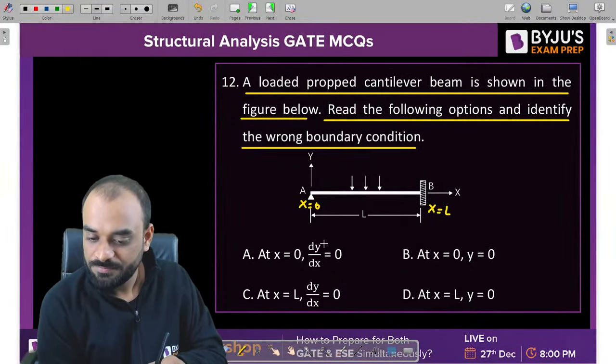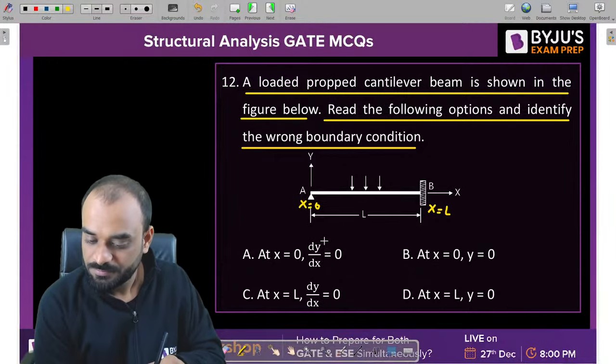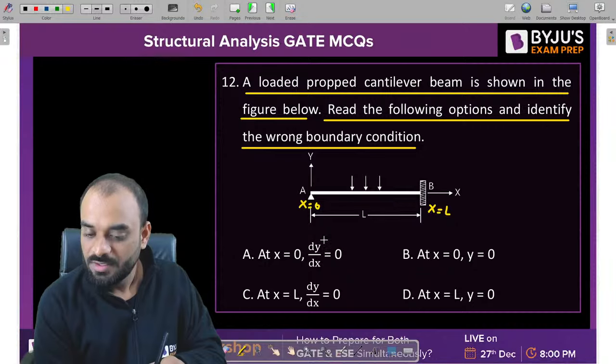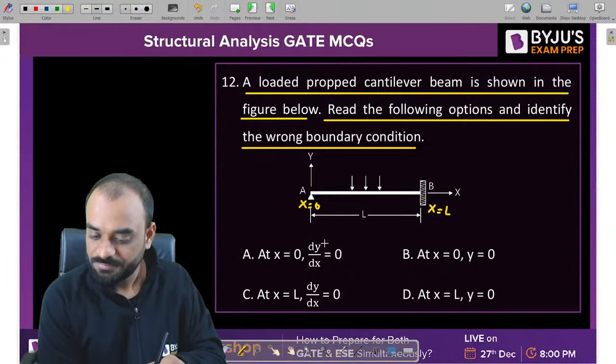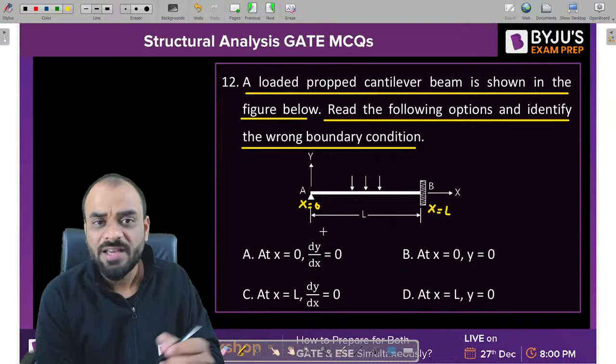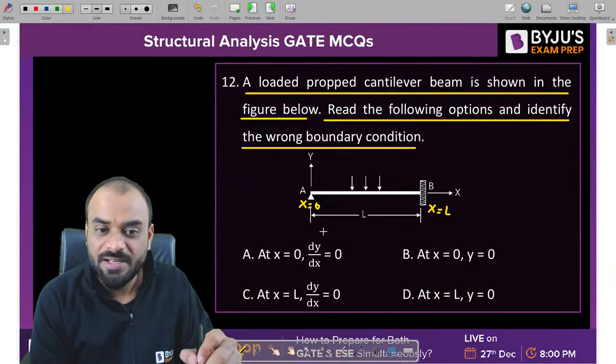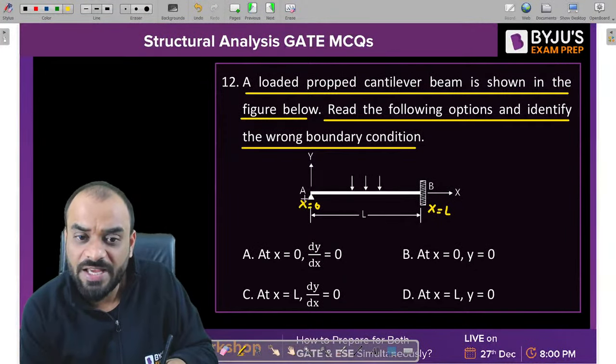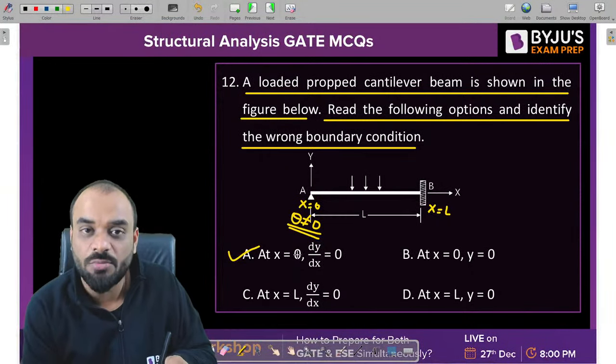Please write down. Rishabh, A. Very nice. Yes, guys, A is the correct answer. A is the correct answer. Why? Because we know that at x is equal to 0, theta can't be 0, right? Theta can't be 0. That's why A is the correct answer. And this is the wrong boundary condition.